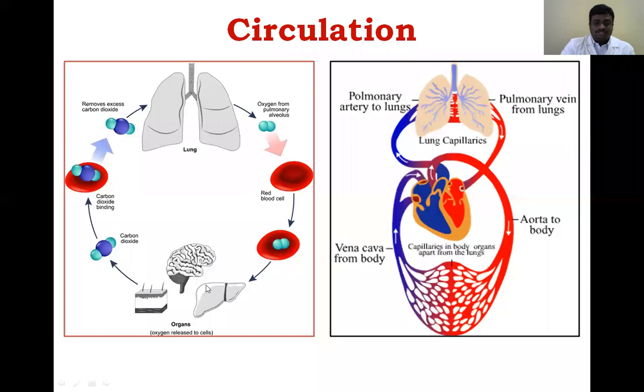Here that oxygen participates in different metabolic reactions in the organs. Due to those metabolic reactions, carbon dioxide is released. Then that carbon dioxide reaches the lungs through the pulmonary artery. Immediately carbon dioxide binds to the RBC, then it is transferred to the lungs. So this is about circulation.